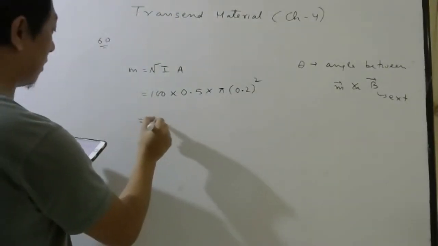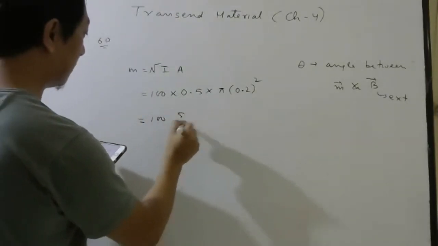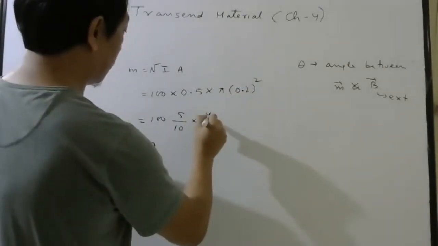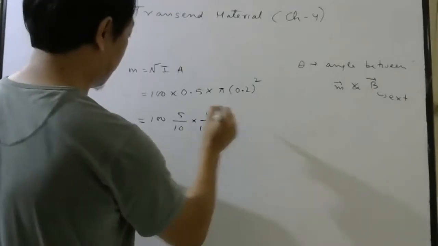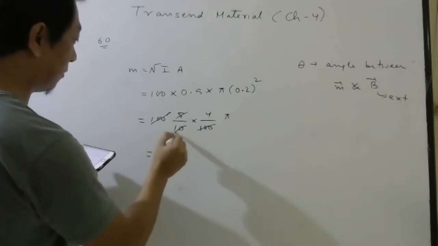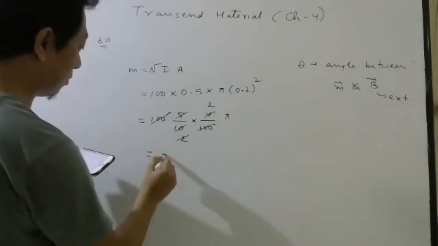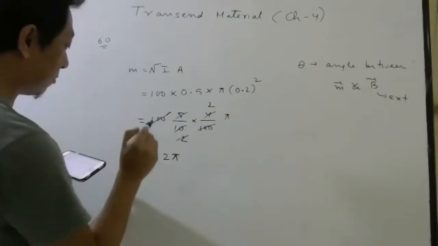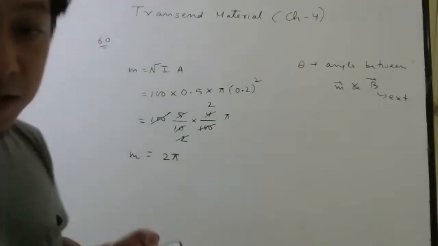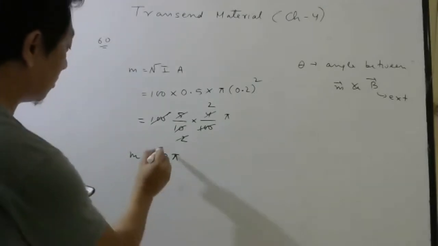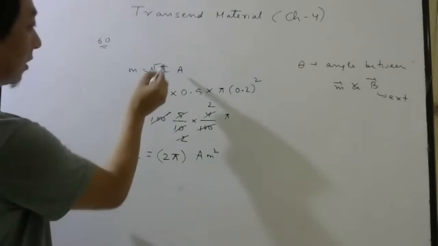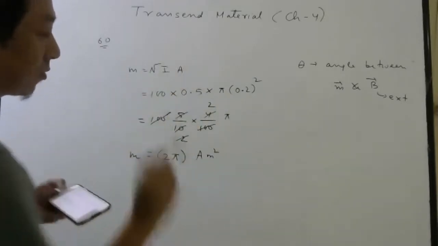That will give you 100, 5 by 10. This will be 0.04, so 4 by 100 pi, right? 100, 100 you can cancel. 5 2s are 10, 2 2s are 4, so 2 pi. So magnetic moment is 2 pi. Please don't try to calculate this because answer is in terms of pi. So this is the magnetic moment. Unit if you want to write, ampere meter square. Current is ampere, area is meter square.